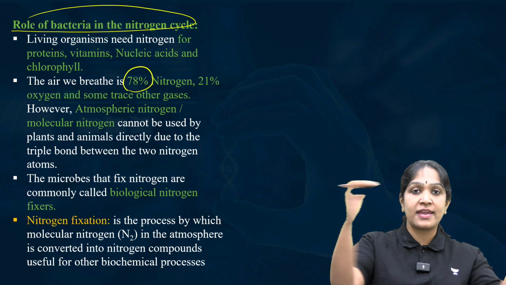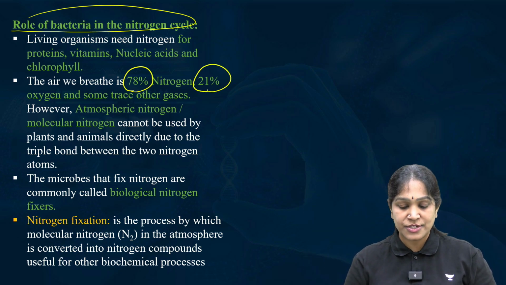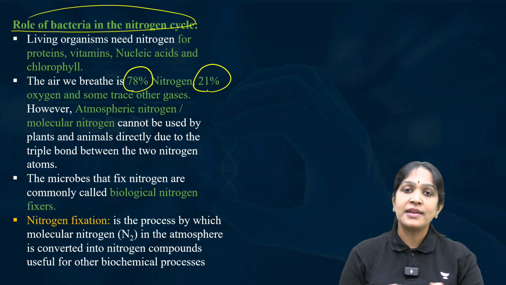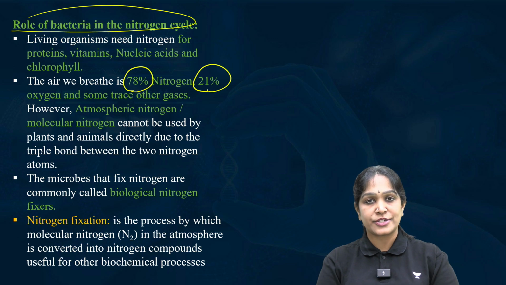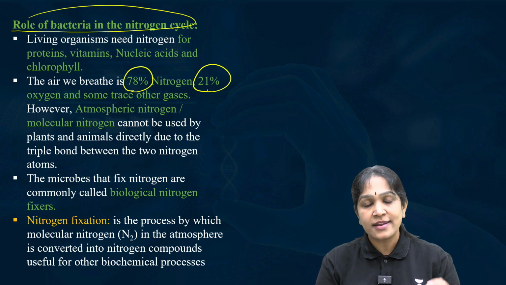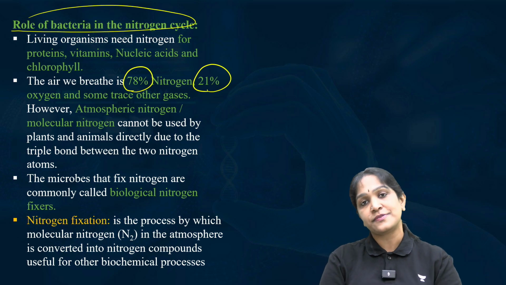78% of our air is nitrogen, 20% is oxygen, and the remaining gases are only in minute concentrations. So most of the air is nitrogen. We have abundant nitrogen in the atmosphere.